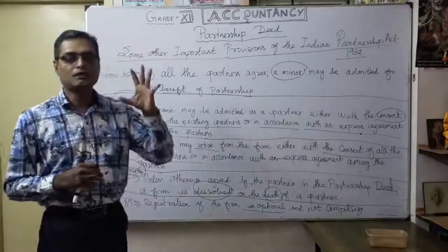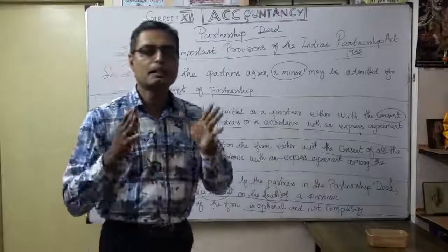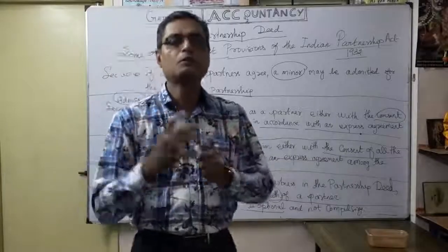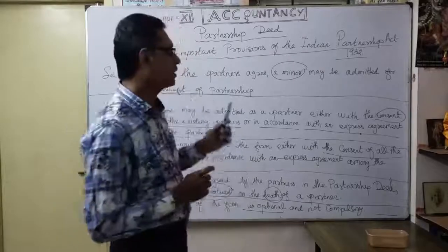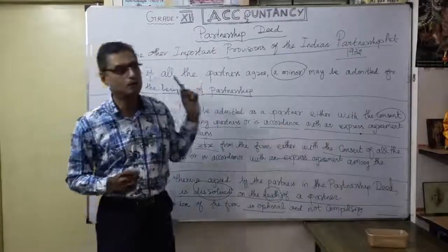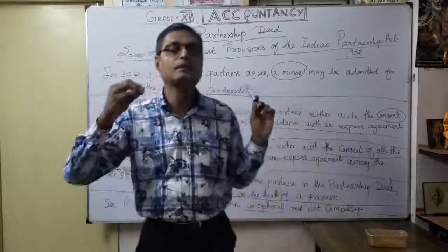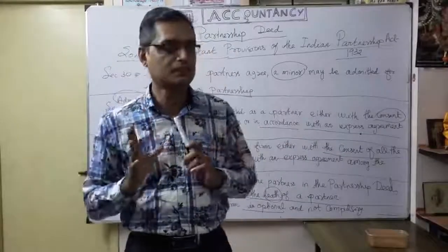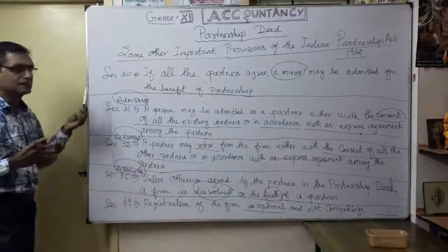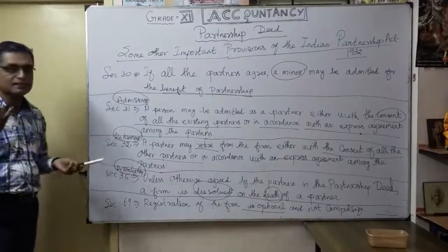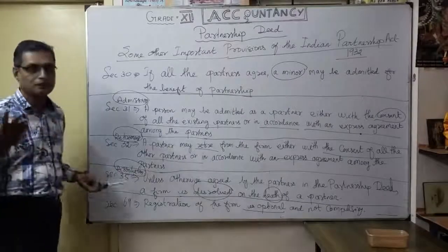Third, the provisions that apply in the absence of a partnership deed under the Partnership Act 1932. Fourth, we discussed the liabilities of the partner, in what way a partner becomes liable; we discussed two situations. Finally, the other important provisions of the Partnership Act 1932 under Sections 30, 31, 32, 35 and 69.